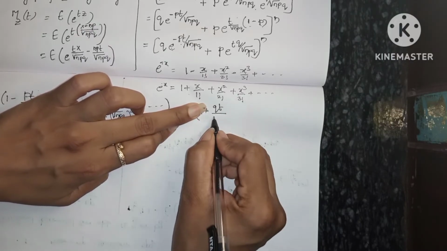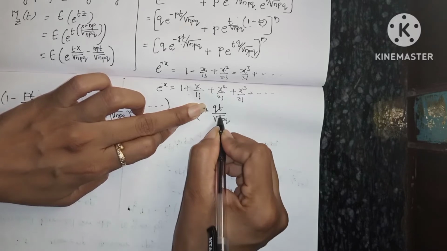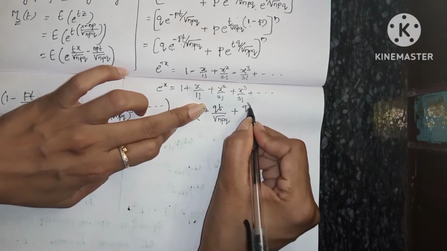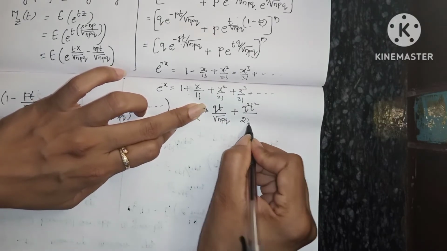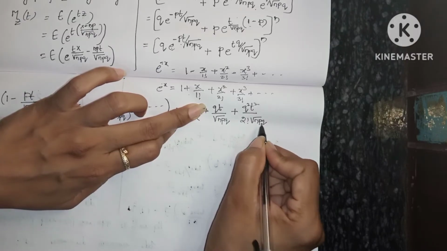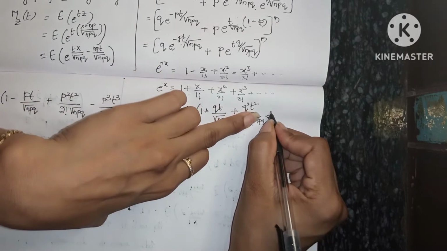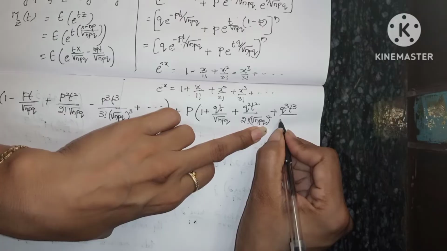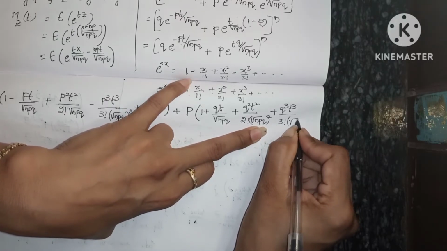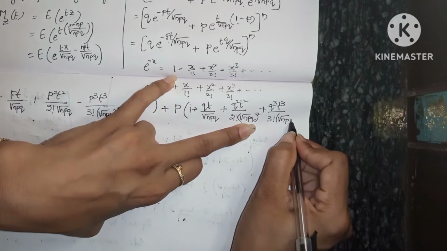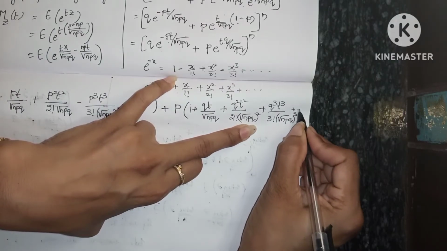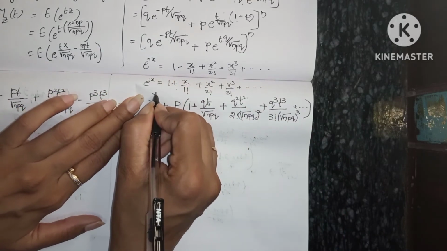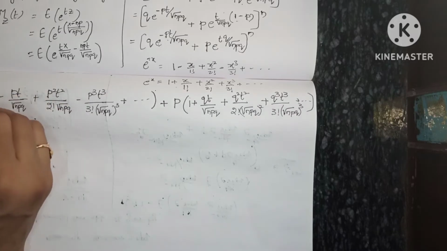So qt by square root of npq by 1 factorial, plus x square, that means q square t square by 2 factorial into square root of npq whole square, plus q cube t cube by 3 factorial into square root of npq whole cube, plus and so on. Okay, here whole power n.